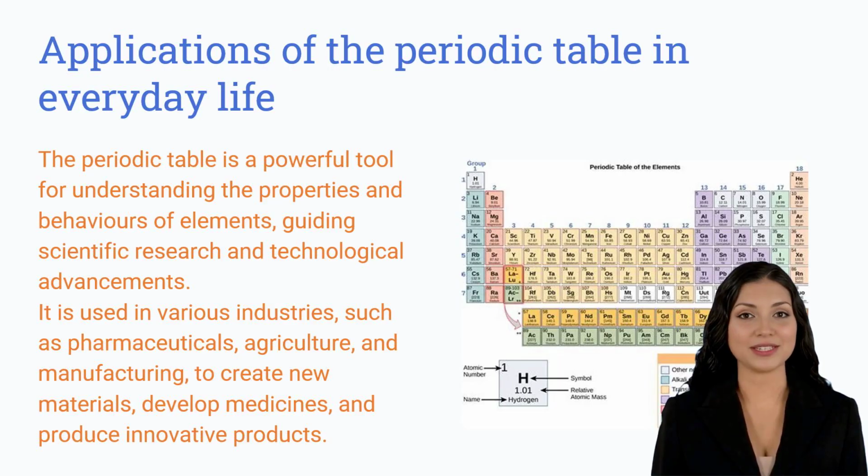The periodic table is a highly useful resource for comprehending the features of elements and how they collaborate with each other. It is employed to devise novel materials, manufacture pharmaceuticals, and fabricate modern products in numerous fields, including pharmaceutics, farming, and fabrication. With a set-up structure for the elements, we can utilize the periodic table to probe and spot novel chemical elements and inspect how they can be employed in day-to-day life.